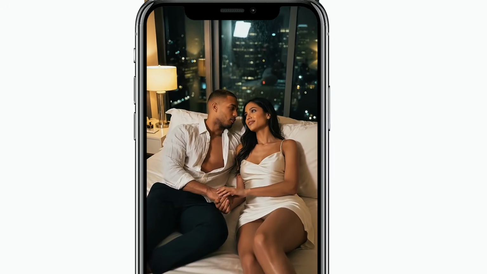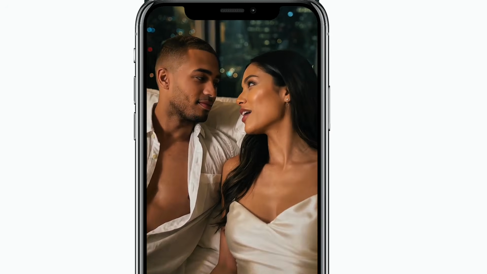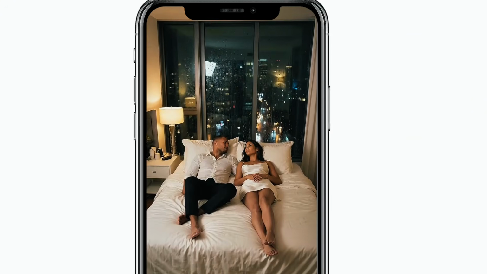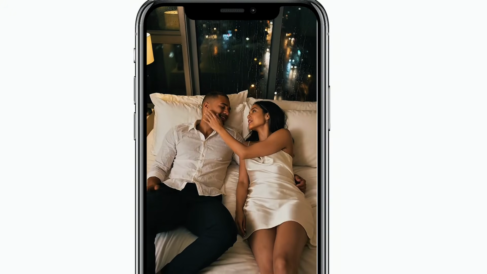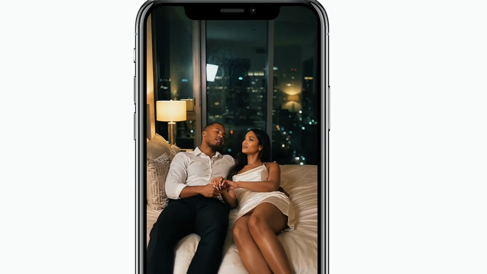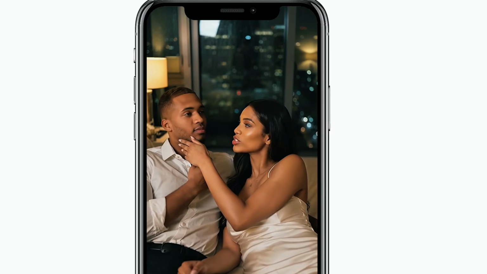Hey, what are you thinking about? How strange it is that I get to wake up next to you every single day. Strange good or strange weird? Strange lucky. I love this. Love what? This. Right here. No phones, no noise. Just you.